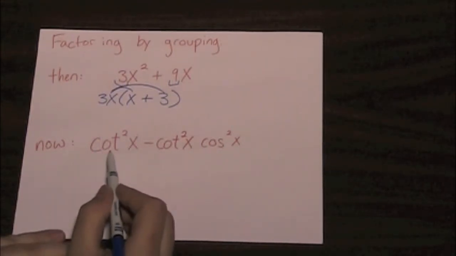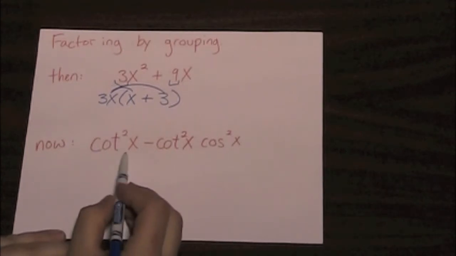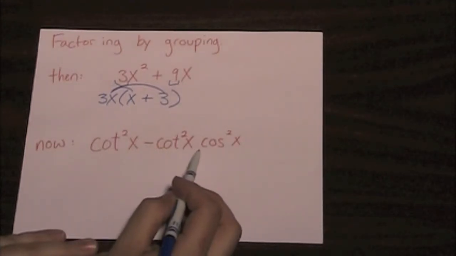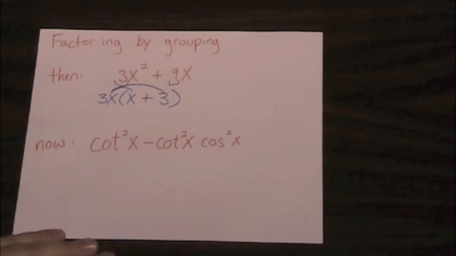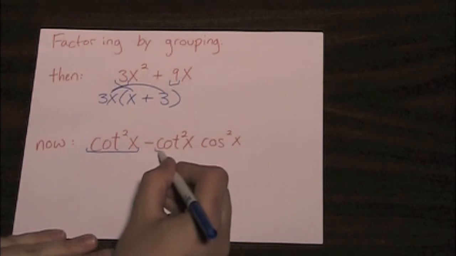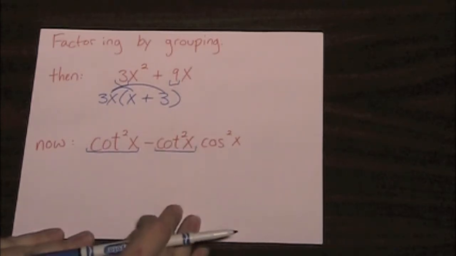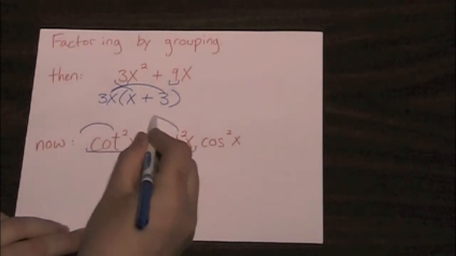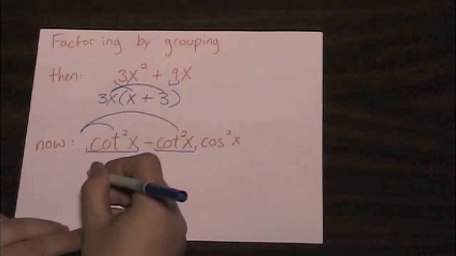In my expression down below, cotangent squared of x minus cotangent squared of x times cosine squared of x, we can see that each of these terms has a cotangent squared portion. What I'm going to do is undistribute this cotangent squared.